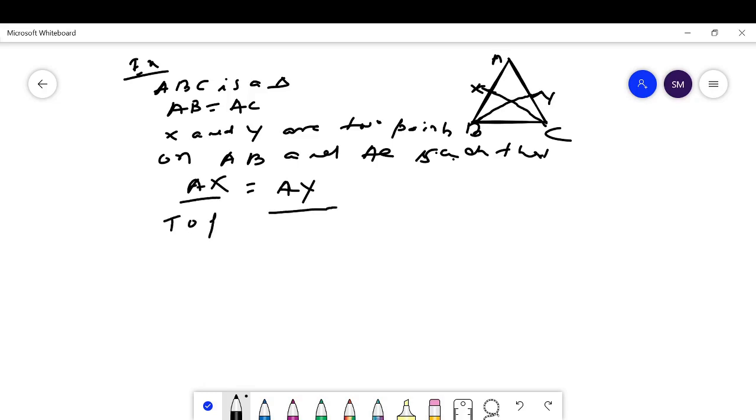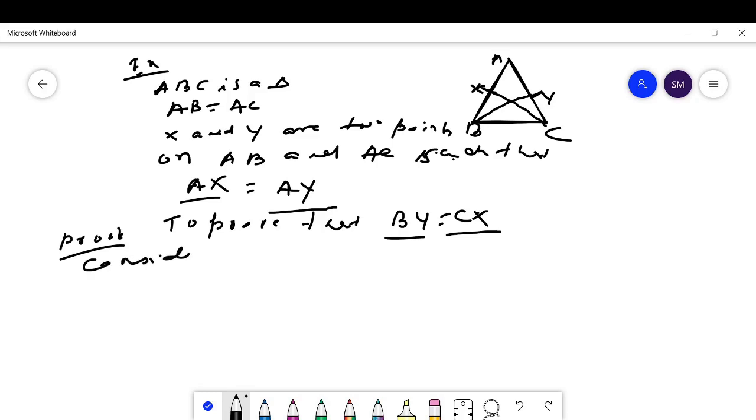Then we have to prove that BY is equal to CX. Here is the proof. Consider the triangle AXC and triangle AYB.